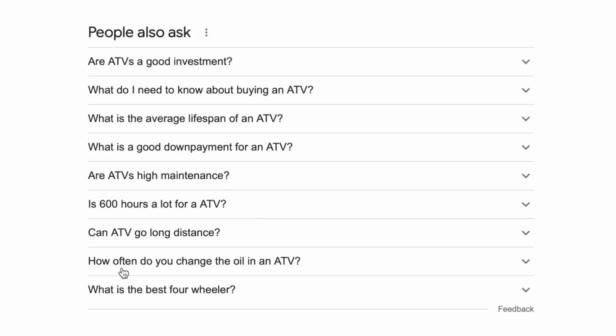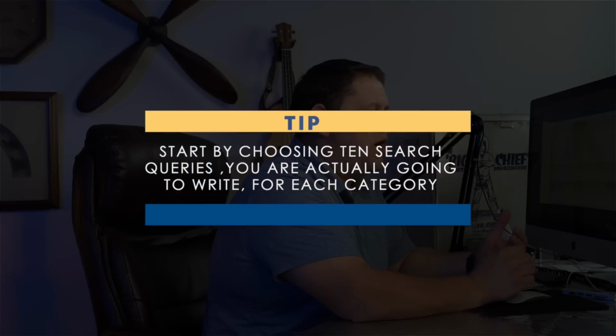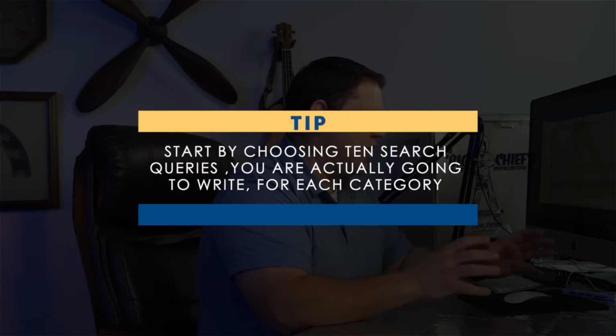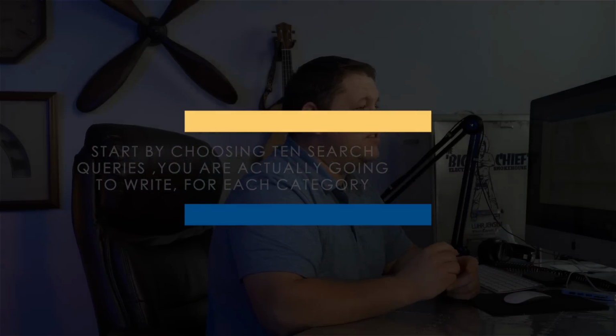So notice I'm here and I'm seeing this. This is more maintenance, but that's one of my subcategories. So I'm going to go ahead and grab that. So you can see how in a matter of a few minutes, I've come up with about 10 of these. I'm probably going to go until I have at least 10 in each one. And really, I want 10 in each one that we're actually going to write. So I probably want at least 20, possibly even 30 different queries.